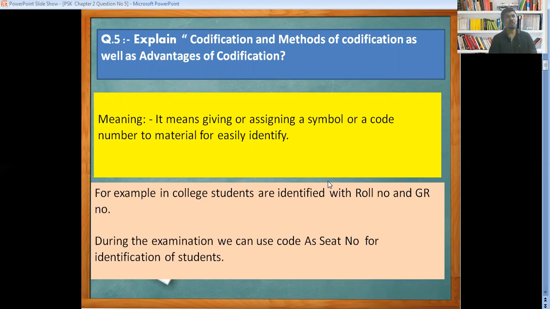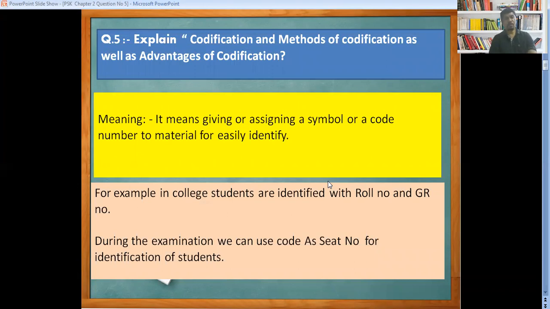In a storeroom, we have seen a lot of material, spare parts, and quantities that we are going to store. With the help of codification, with the help of a certain symbol or code, we can easily identify and get that material without wasting time. That is basically the importance of codification.